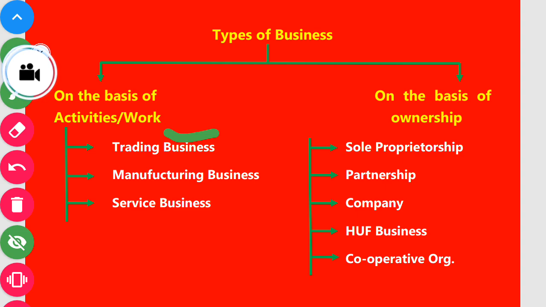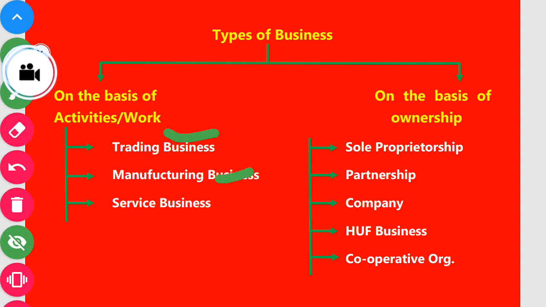The second is manufacturing business. The person who produces the goods and, after adding his or her profit, sells them to the customers. That is called manufacturing. Suppose Samsung Limited company. Samsung Limited company manufactures Samsung mobiles, TVs, laptops, and so many more. That is called the manufacturing business.